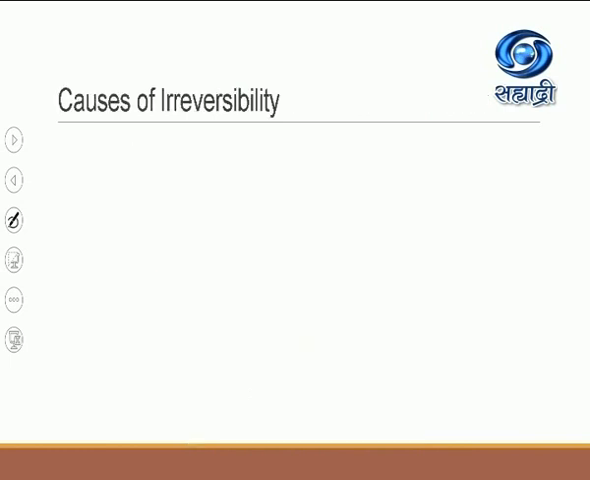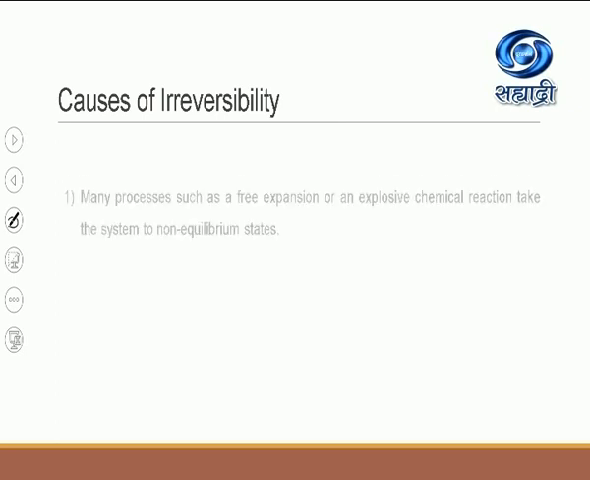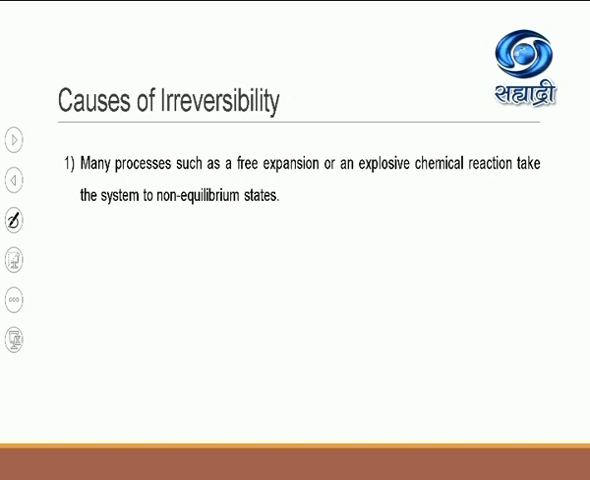Now after this, we have to see what the causes are, so that most of the processes occurring in thermodynamics become irreversible. So today we have to study the causes of irreversibility. I have already given you an example. Many processes such as free expansion or an explosive chemical reaction take the system to a non-equilibrium state. Now you are already aware of what the equation of state is.